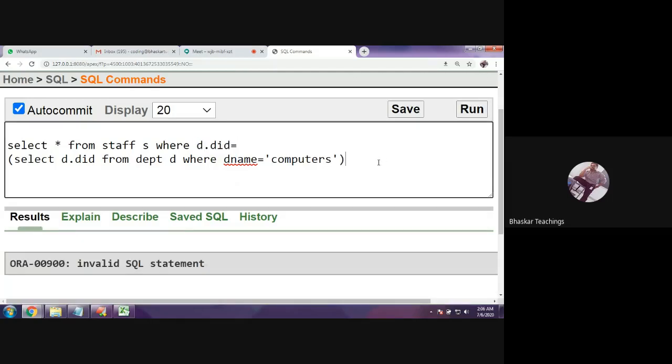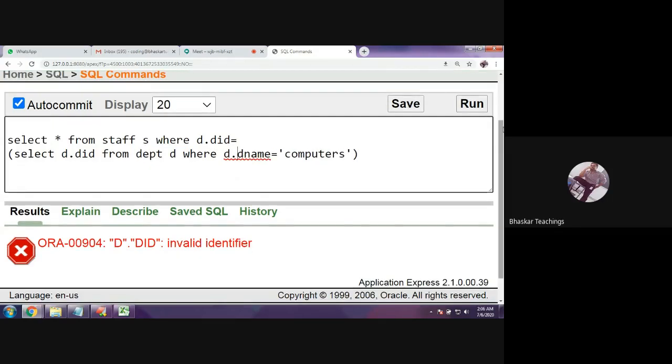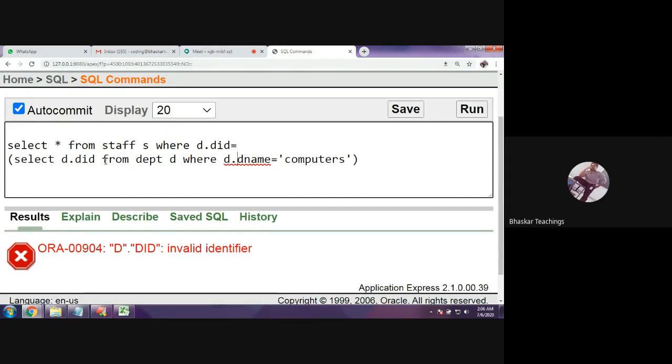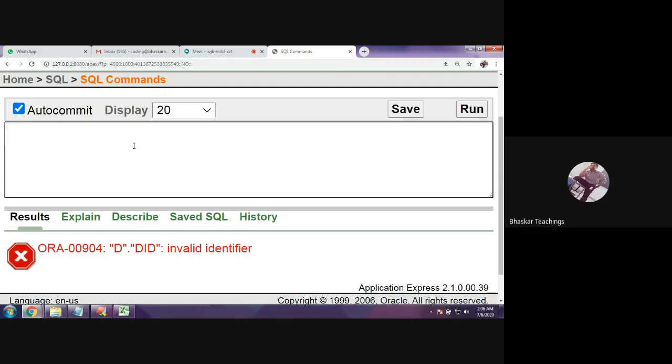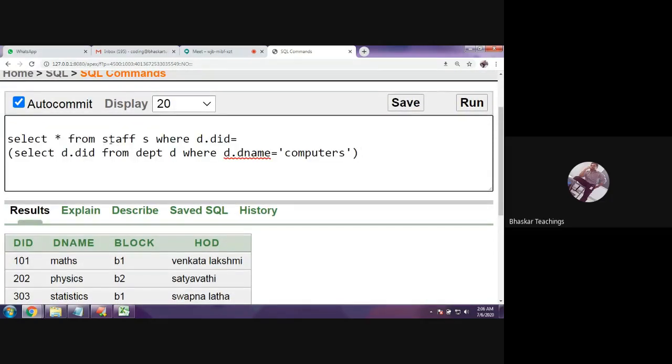Okay, run it again. D dot DID. So department D. Okay, fine. D dot D name. Mention it like this. Still it is showing an error. Select DID, D dot DID. Let me check the column names. Select star from DPT. So DPT DID. Yes, fine. Then select star from staff S. Okay, I should give S dot DID, right? Because the alias name for staff is S. So I should give S here. Fine. Now run it.